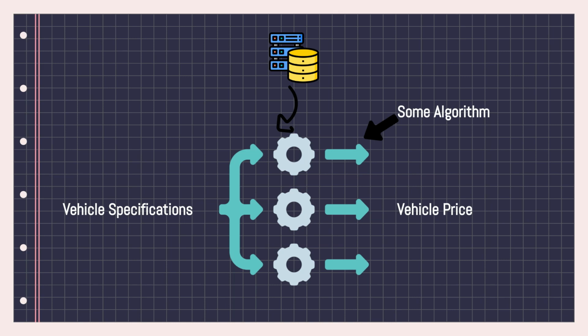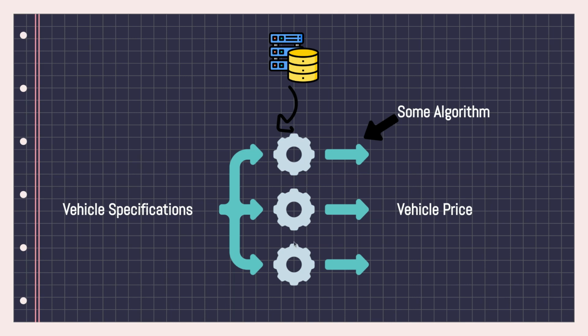horsepower. So the machine learning algorithm is able to come up with the price of the car by studying the historic data, that a car with these specific features costs about this much. So if in the future you give the computer some features, it's going to use the knowledge that it learned from the data to come up with the price of the car. That's very similar to how humans work, right? So basically, we just take a bunch of data, we feed it to an algorithm called a machine learning algorithm.